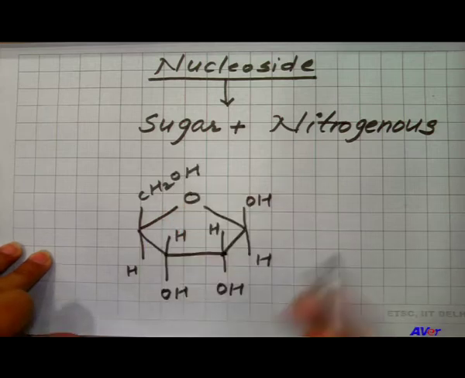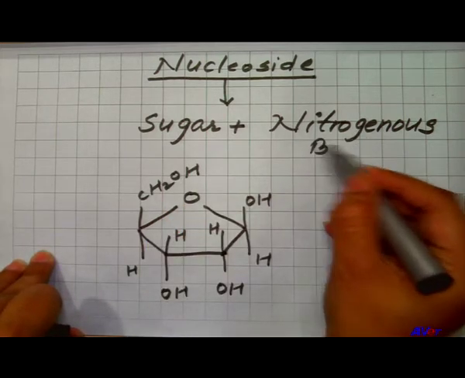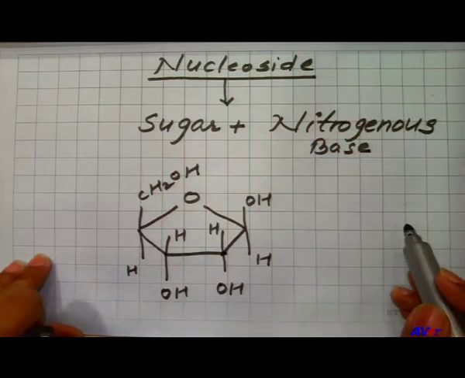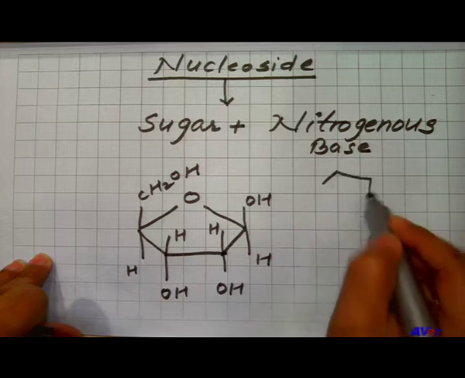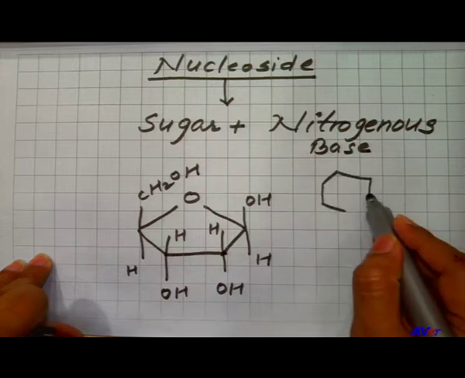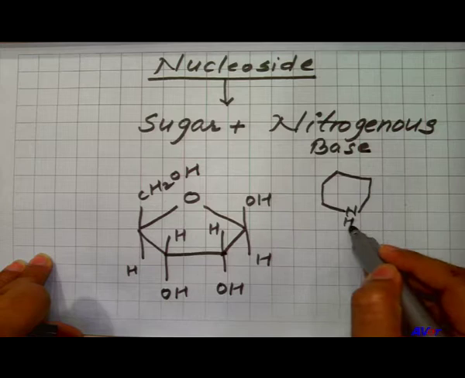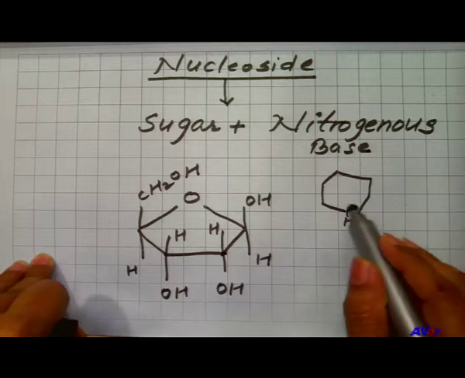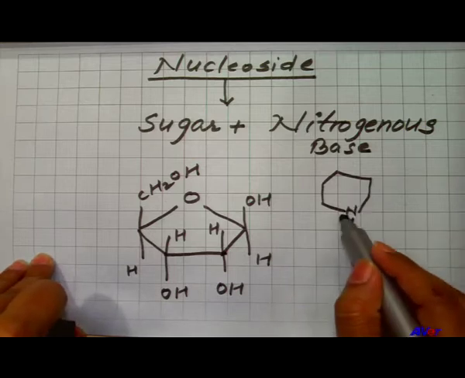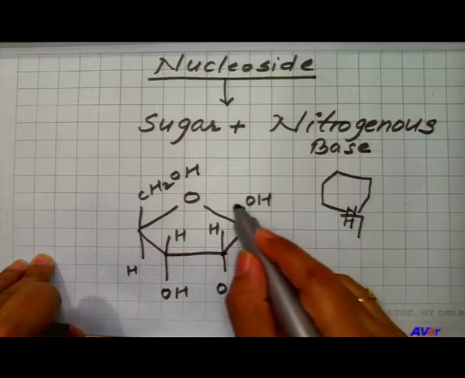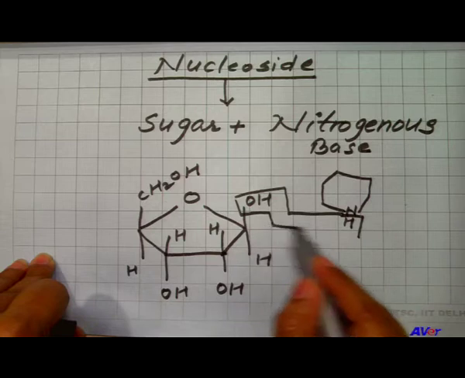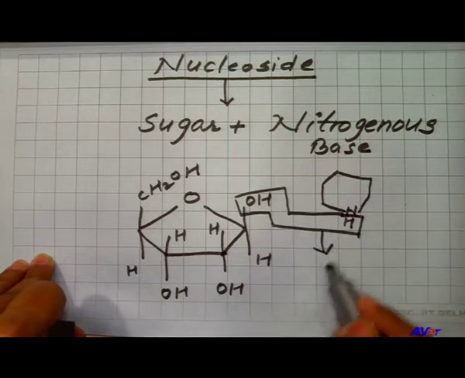Now, the question is how this nitrogenous base combines with the sugar to form the nucleoside. You have already seen the structure of the nitrogenous bases. This is one of the typical structures of the pyrimidine. Here you can see this is the NH group, the hydrogen of this NH and the OH of the sugar molecule combine and they will form a water molecule.